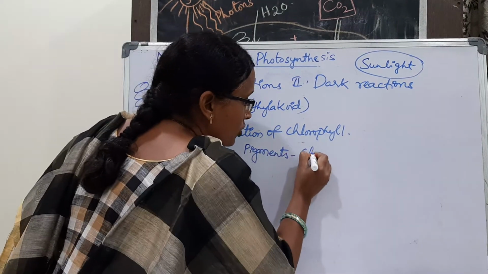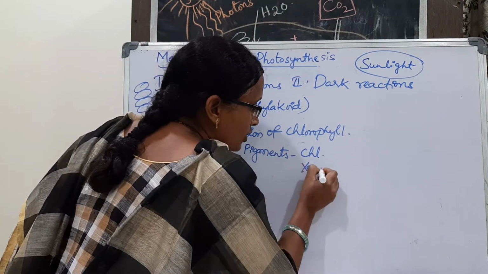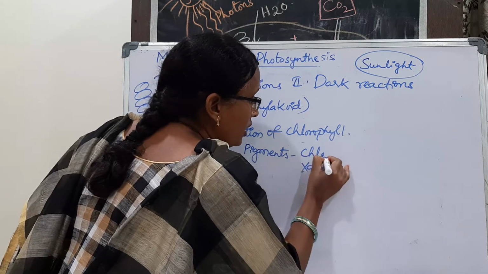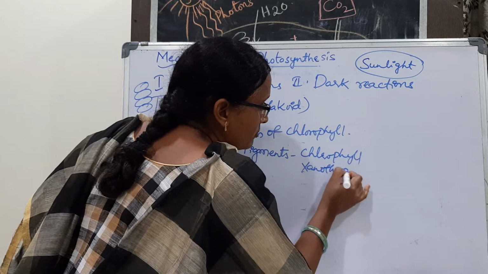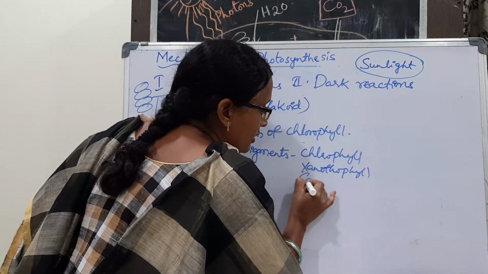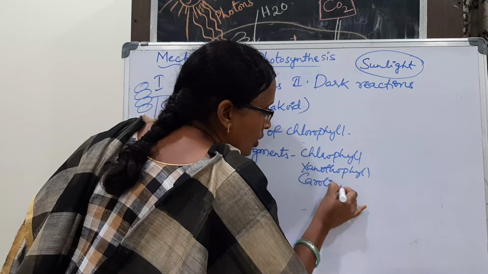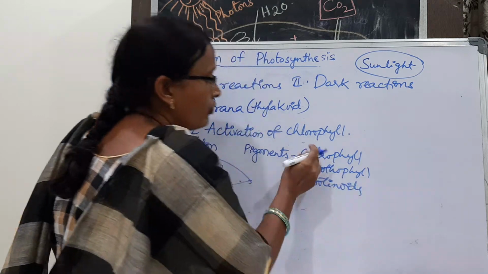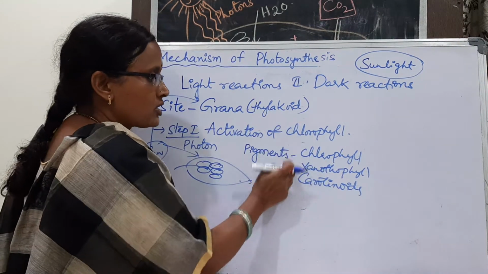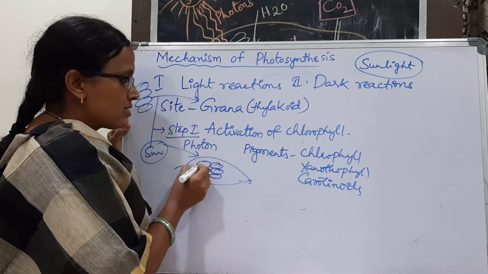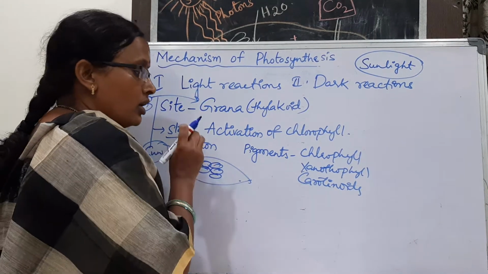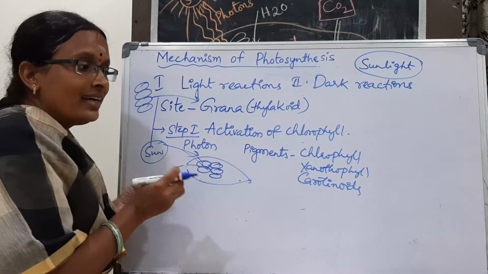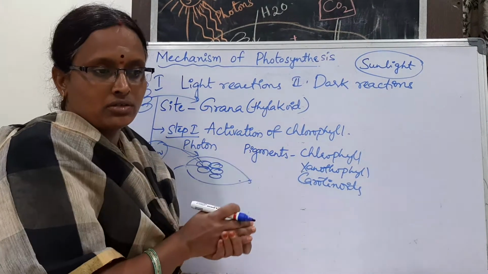Pigments are chlorophyll, xanthophyll and carotenoids. All these pigments are present in the thylakoids. They absorb the light in the form of photons and they start activation.